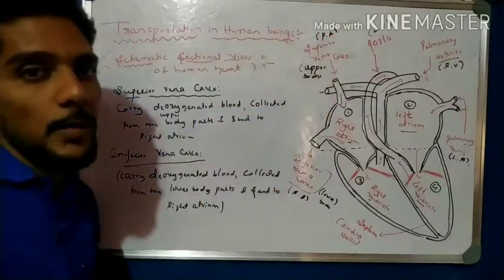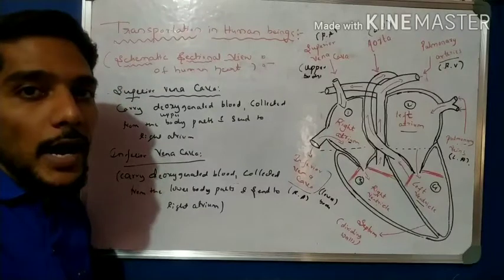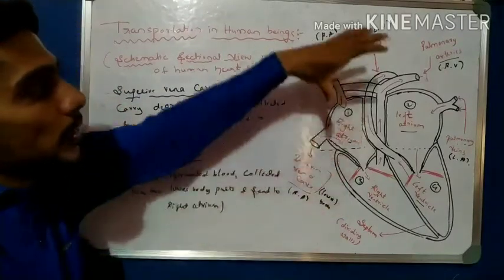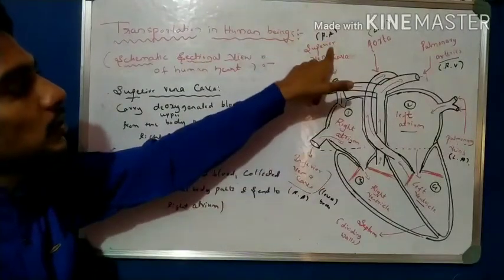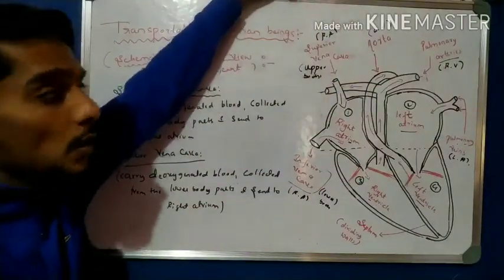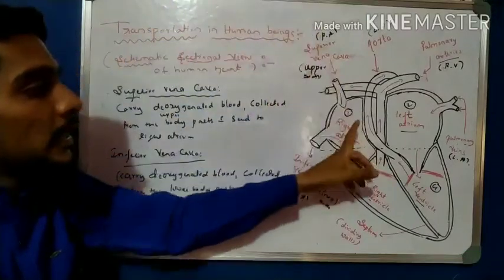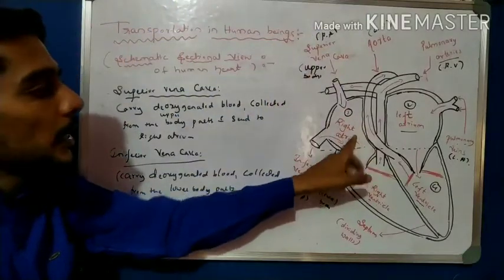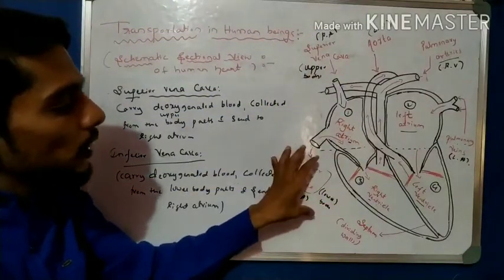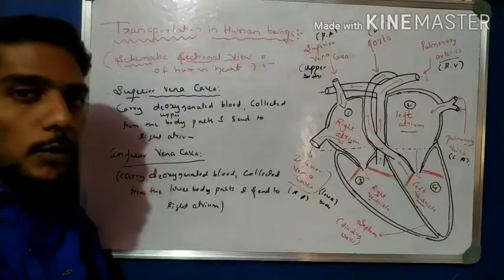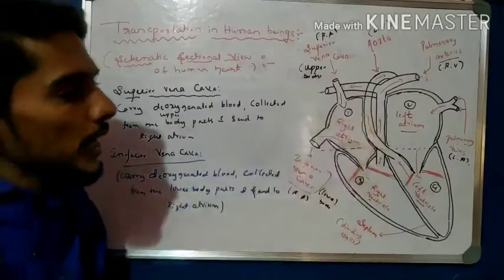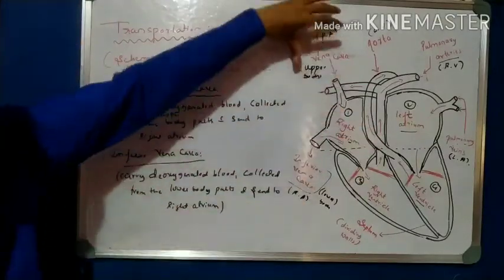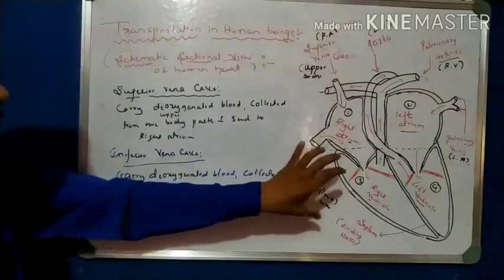In the examination they may ask, label the superior vena cava and write its function. So what is the superior vena cava? This is the superior vena cava which opens into the right atrium, and its function is to collect the deoxygenated blood from the upper part of the body and send it to the right atrium for pumping. And what is the inferior vena cava? The inferior vena cava collects the impure blood from the lower part of the body and sends it to the atrium for pumping. So that is what we have to remember about the superior vena cava and inferior vena cava.